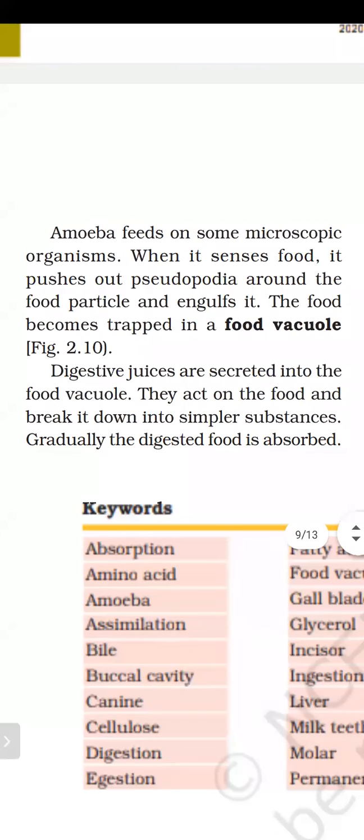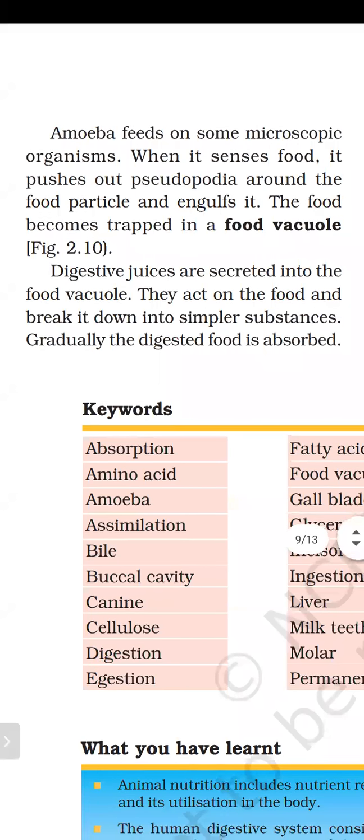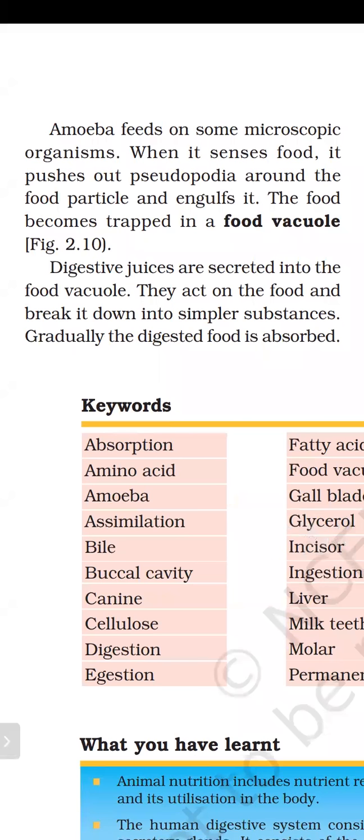Amoeba feed on some microscopic organisms because it is itself a microscopic organism. The food particle will also be microscopic. When it senses food, it pushes out pseudopodia around the food particle and engulfs it. It will extend its finger-like structures around the food particle and engulf it. The food becomes trapped in a food vacuole.